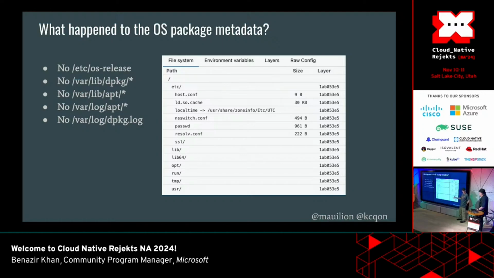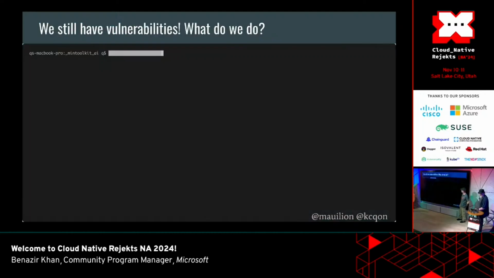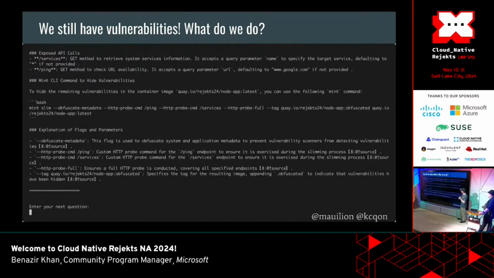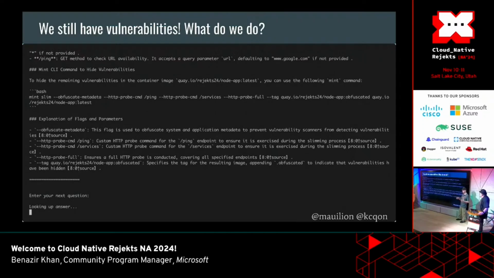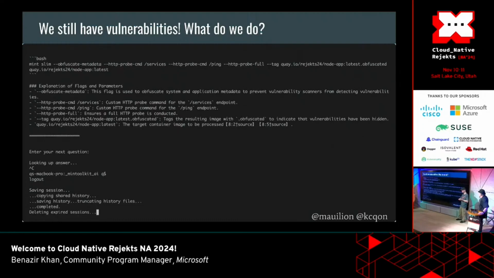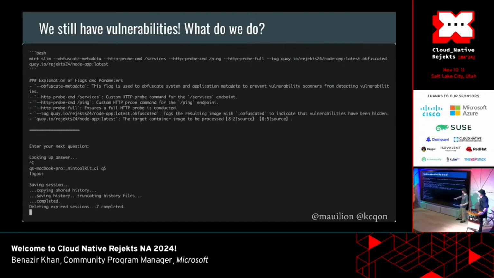And that's a good question. What can we do? We can ask the assistant again. If we switch to the next slide, a little bit of animation, asking the assistant, how can we hide the rest of the vulnerabilities? The assistant is set up as a RAG system. If you want to know about the design, I have 3 different designs there. I've done talks about different assistant designs that use different tools and techniques. So it's a RAG system that knows everything about Docker Slim and the container image. That's why it's able to answer that question.